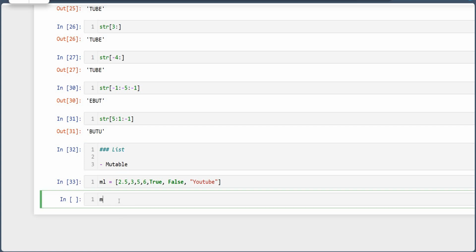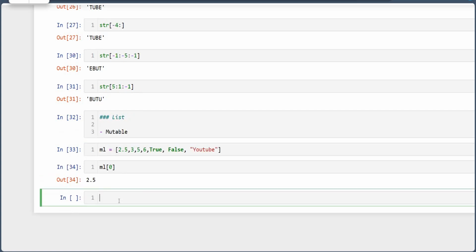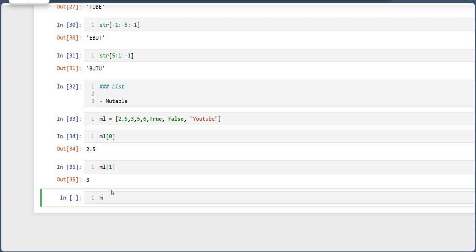Now ml of 0. What is ml of 0? It is 2.5, meaning the value at 0 index of variable ml is 2.5. And if I write ml of 1, that is 3. And if I write ml of 0 to 6, so what will be there? Can anyone guess?